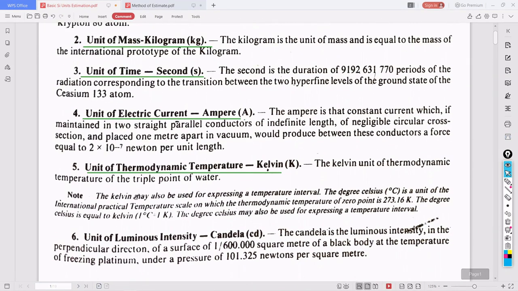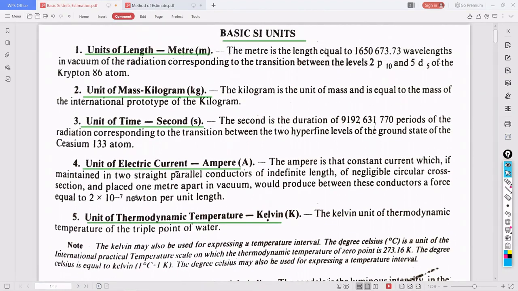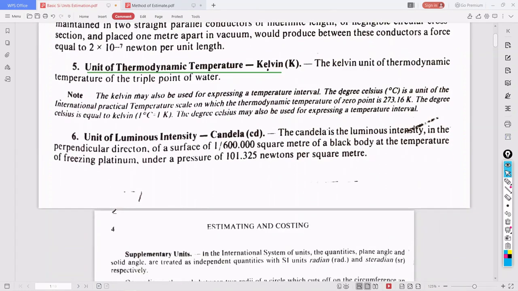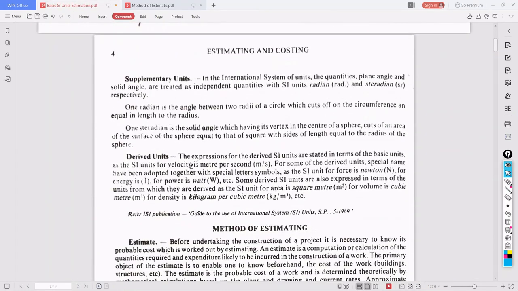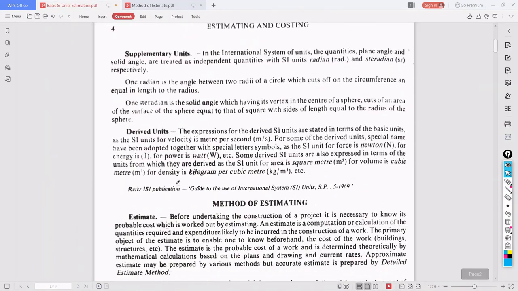Okay. So units are very important, my dear friends. Without the unit, it is very difficult as a civil engineer. You need to know the units, and you need to know the conversions. Whatever the conversion may be, either in terms of length, like centimeter to meter, meter to foot, or in degree Celsius to Kelvin, every conversion you must know. It is basics, right? If you don't know, start preparing from now onwards. Every conversion you need to remember. Supplementary units are there, derived units are there. We will not go much into the units, we already know that.